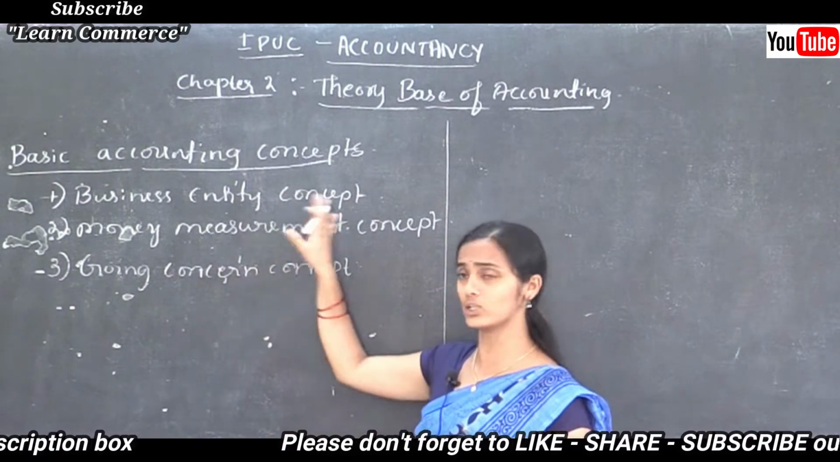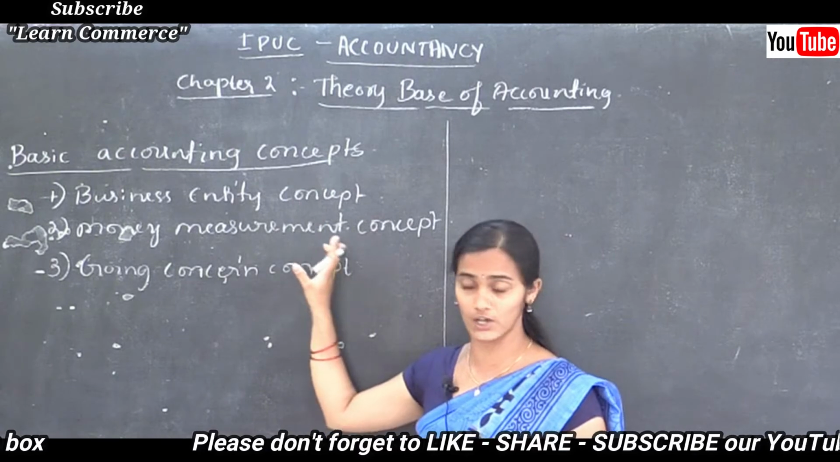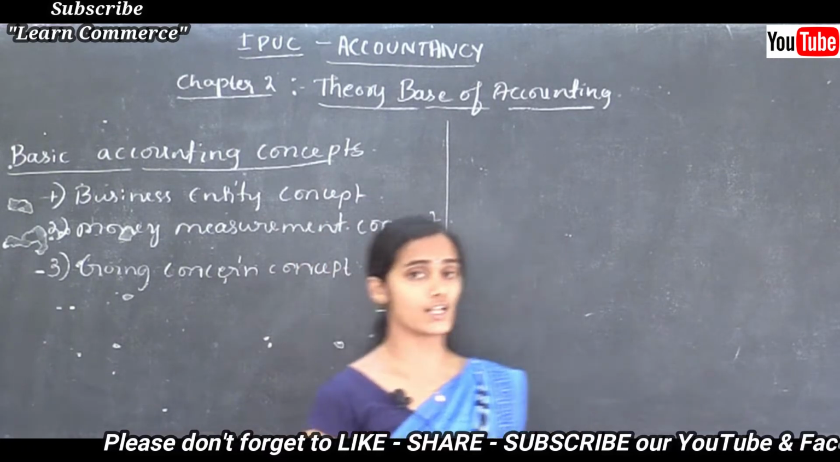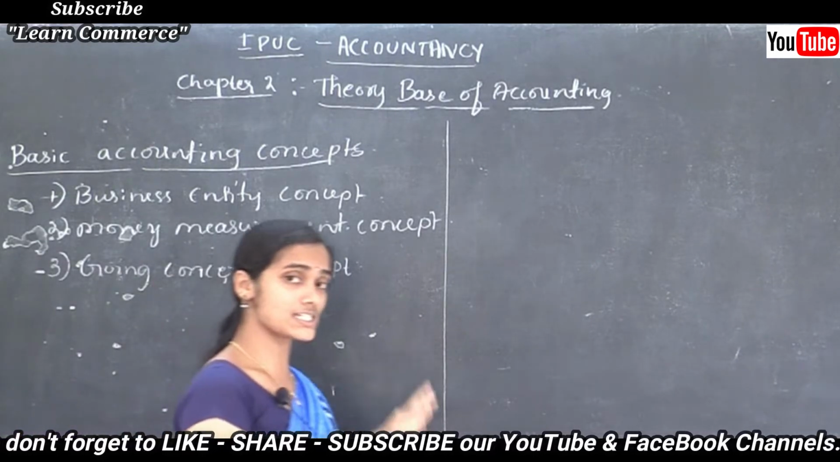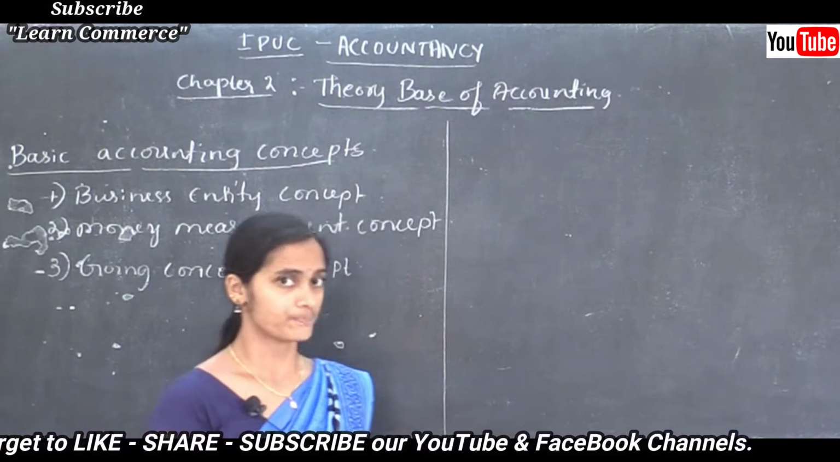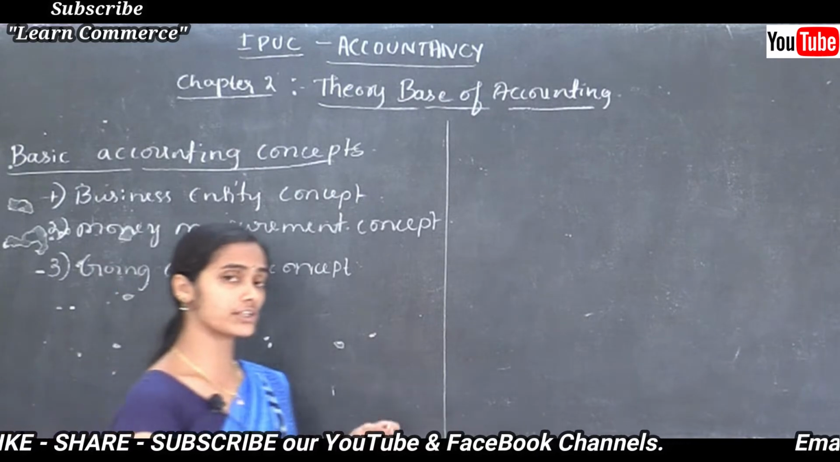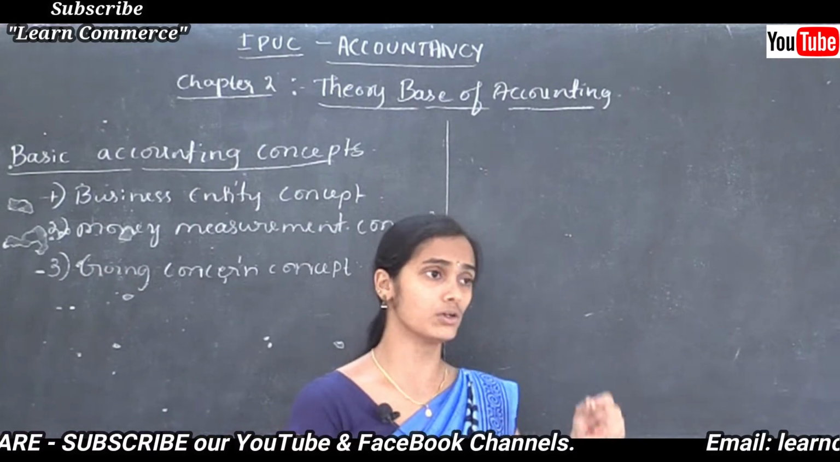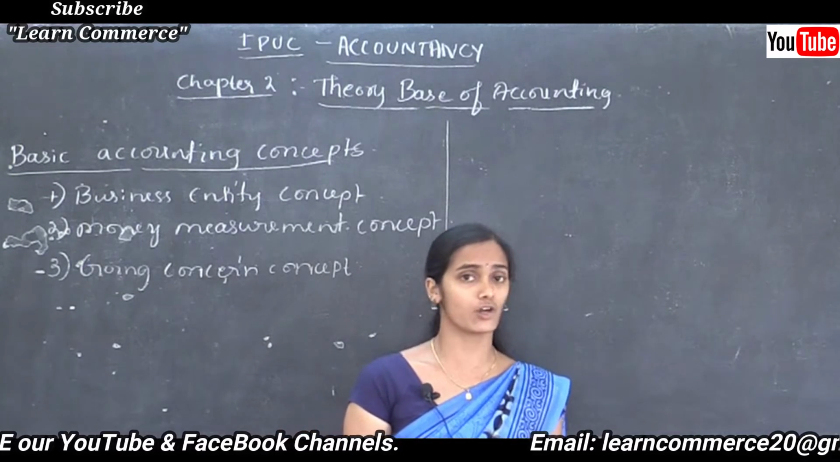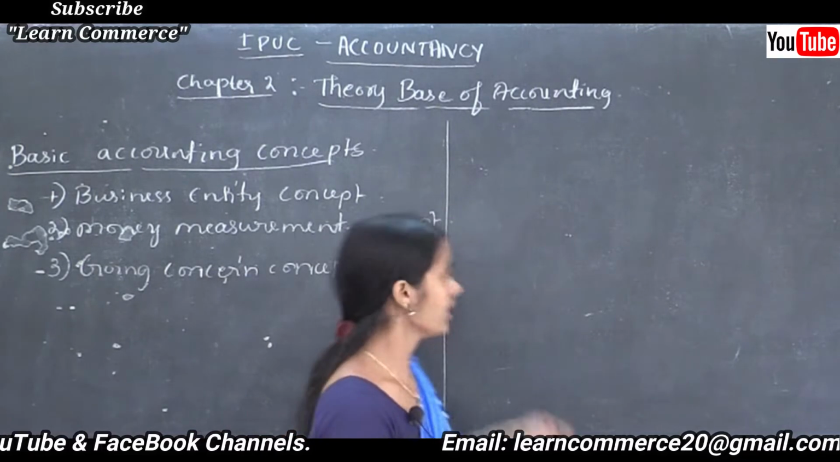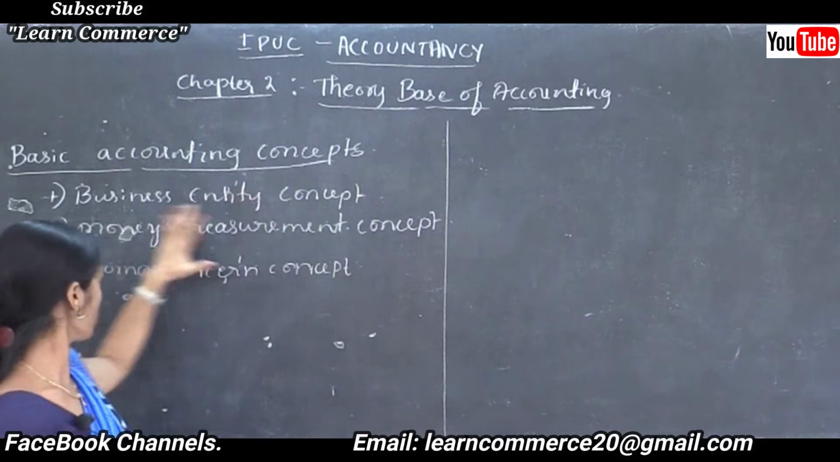So now we know what business entity concept is. According to this concept, we should assume that business is separate or distinct entity from its owner. While recording the transaction in the books of accounts, we should take into consideration the viewpoint of the business, not the viewpoint of the owner. That is what we studied in the first concept.